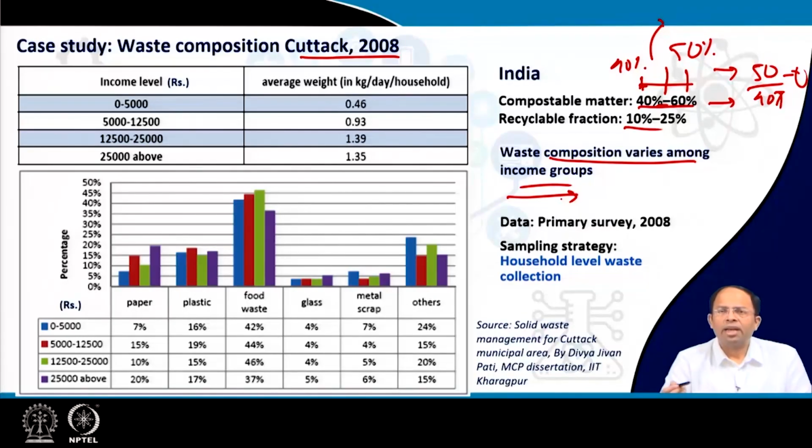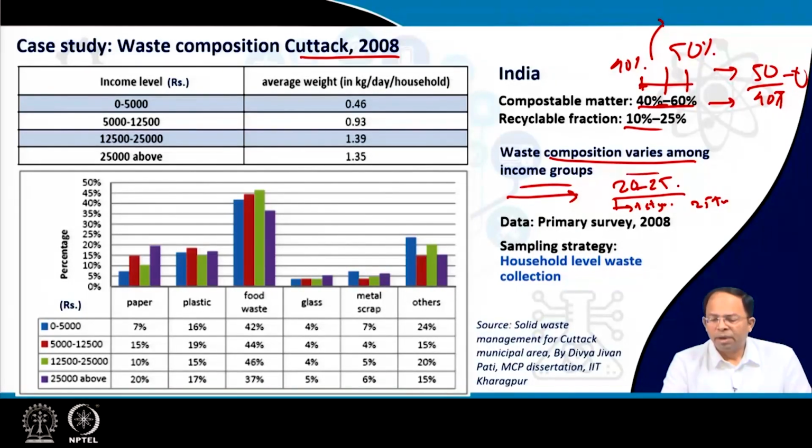With more income, people will consume more, and when they consume more, they will generate more waste. So, if I am making a 20-year or 25-year long-term plan, the waste generated in the first year and the waste generated in the 25th year would be significantly different. Why?